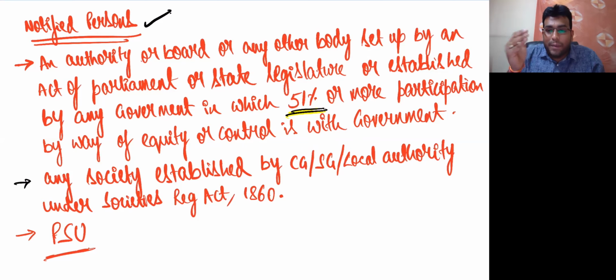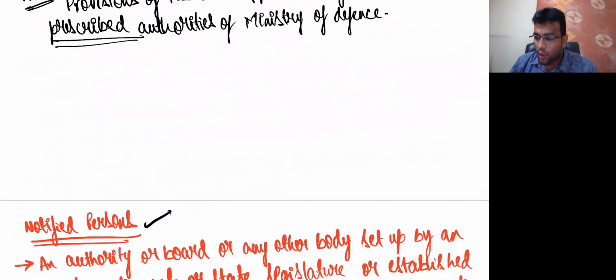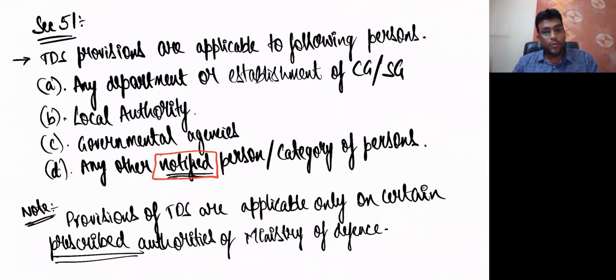That means, not when payment is received by them. That means when payment is made by these persons, they should do TDS. So as on today's date, TDS provisions are applicable only to the government departments. That means when a government department is making the payment, they will do TDS. At what rate? 1% plus 1%, or 2%. Clear my difference? To summarize the whole story, for whom are TDS provisions applicable?